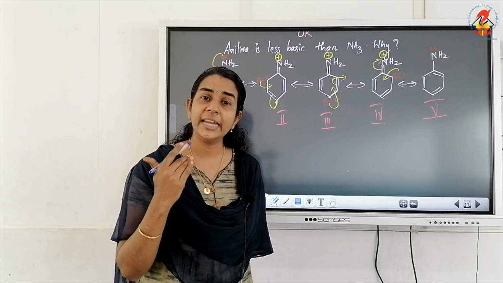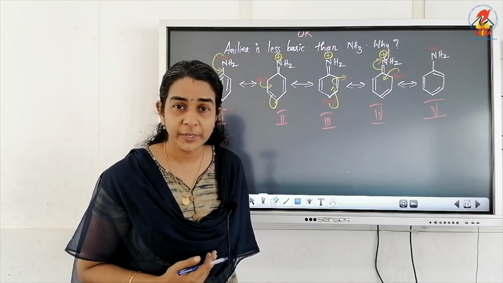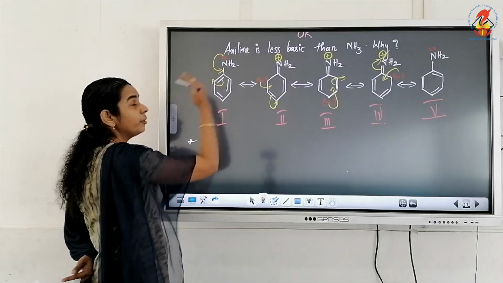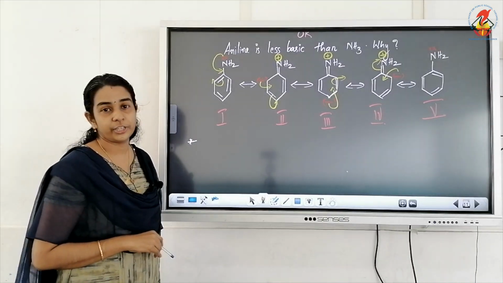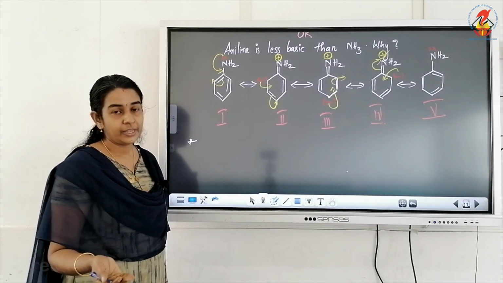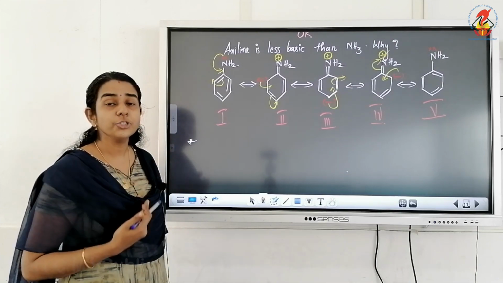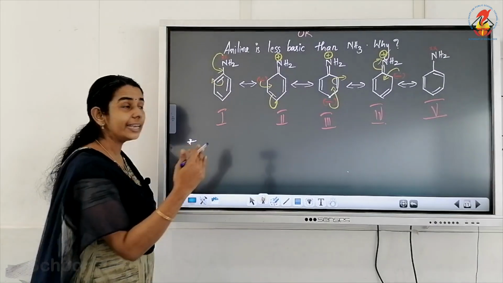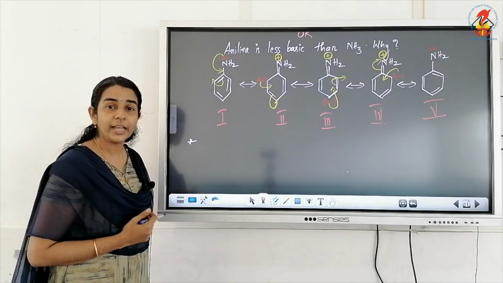What happens when the NH2 group is directly attached to the benzene ring? We know that in aniline there is a lone pair of electrons on nitrogen, and that is the reason why it acts as a Lewis base. But when the same NH2 group containing the lone pair is directly attached to the benzene ring, what happens?